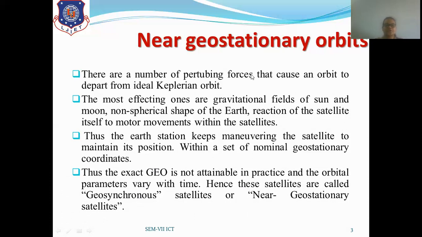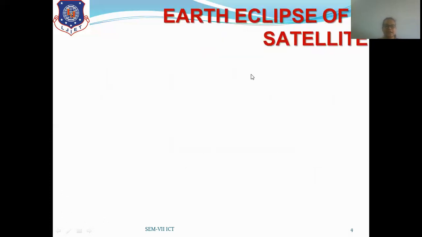Now, moving on to the next topic, the Earth eclipse of a satellite. First of all, what is the eclipse period? As we know, there are two types of eclipse based on the motion of the Earth, solar and lunar eclipse. Similarly, for a satellite we have the term Earth eclipse. There are two positions of a satellite moving around the Earth.